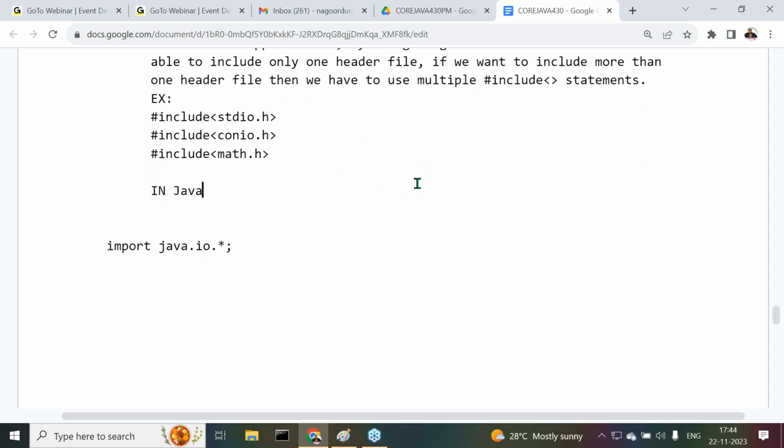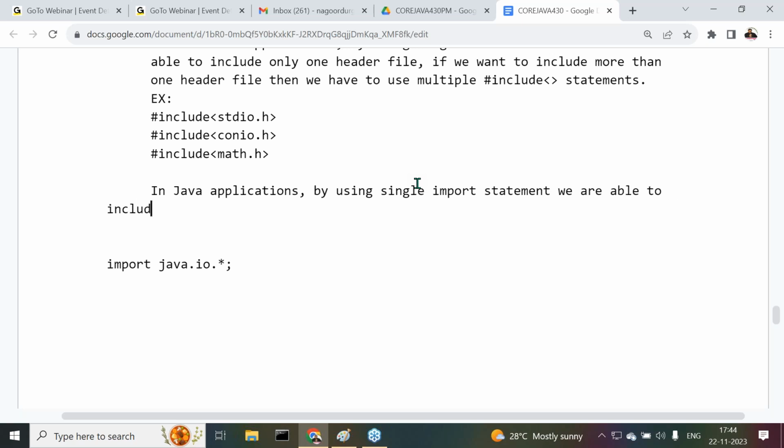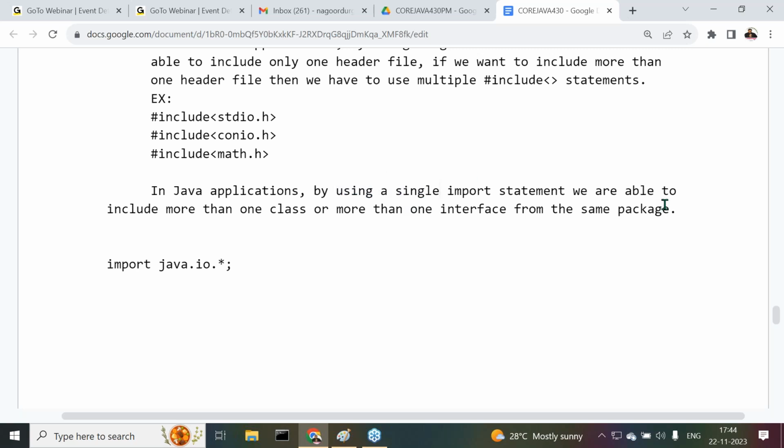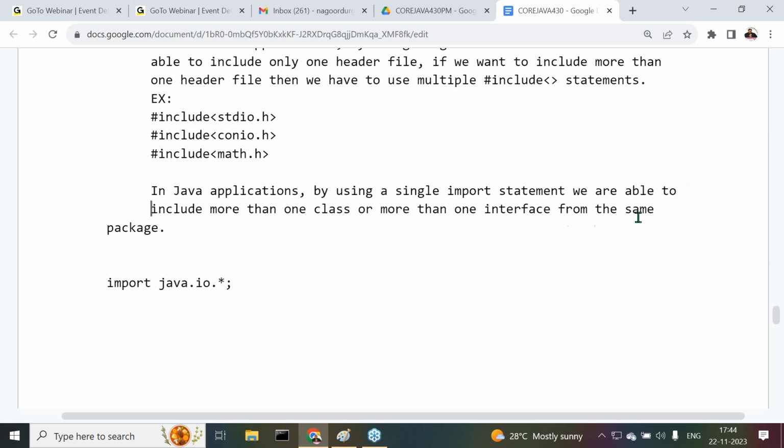Understand it clearly. In Java applications, by using a single import statement, we are able to include more than one class or more than one interface from the same package. Now, I want to give an example. Try to understand this example here.